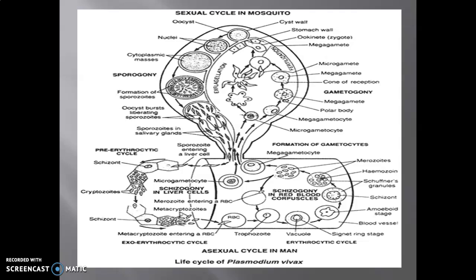Just we have discussed the three stages: exoerythrocytic, erythrocytic, and sporogonic stage. In the next video, you will be observing all three stages in detail.